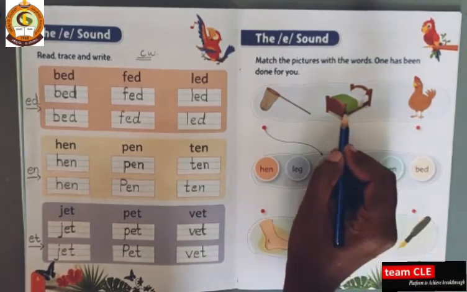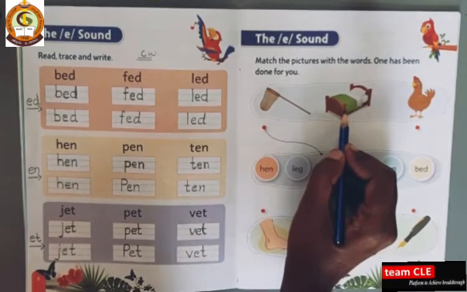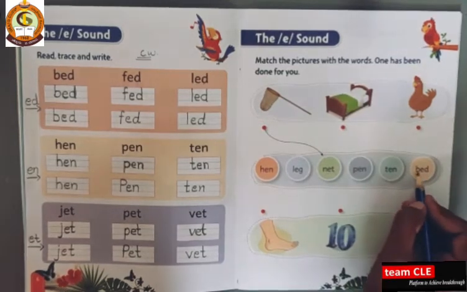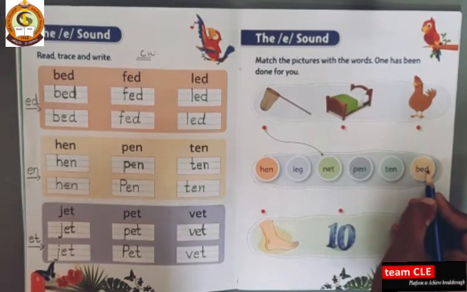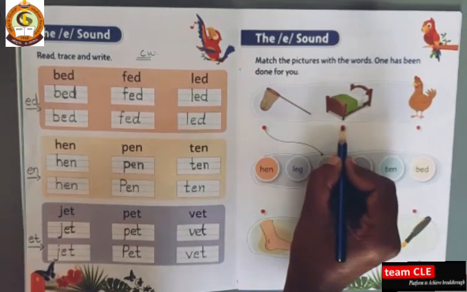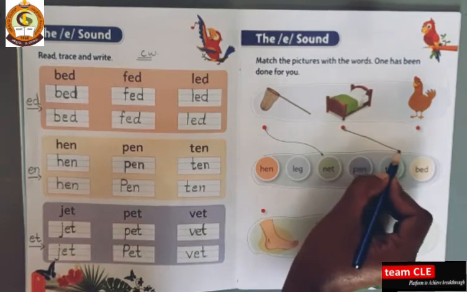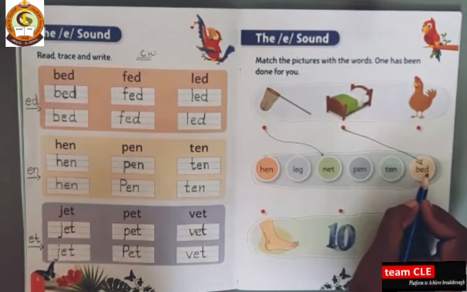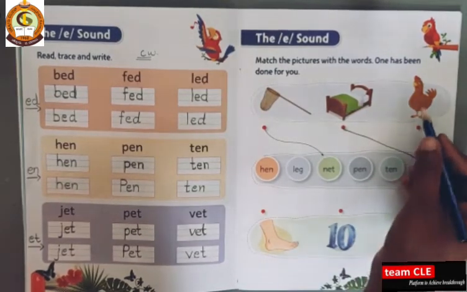Yes. So, which picture is it? Bed. So, what is the bed spelling? B-E-D, bed. So, here is the spelling. This dot to here you have to match it. Okay, next is hand.